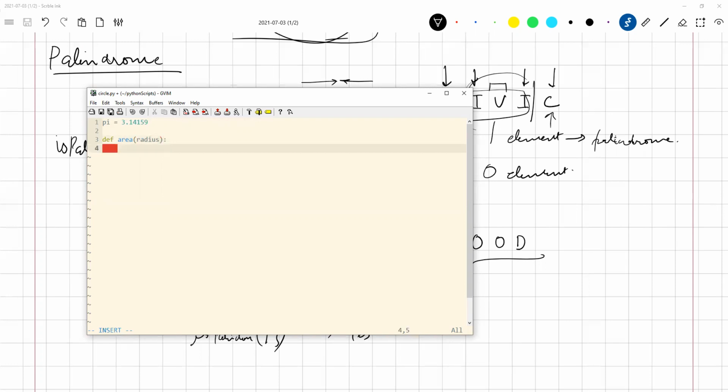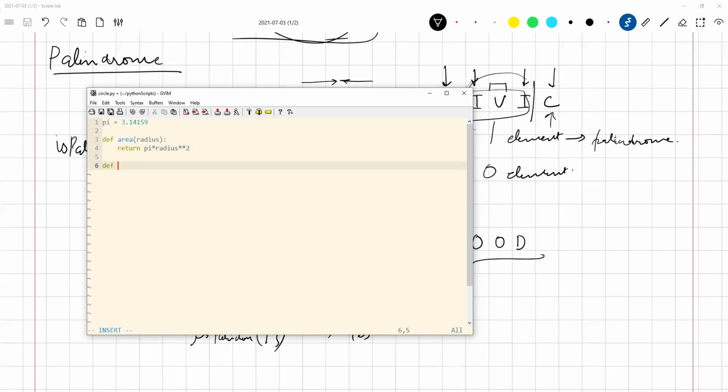So I'm defining a new function area as a function of radius. Okay, what will that be? What should it return? Pi r square. Pi star radius to the power 2. Is that all right? Yes.